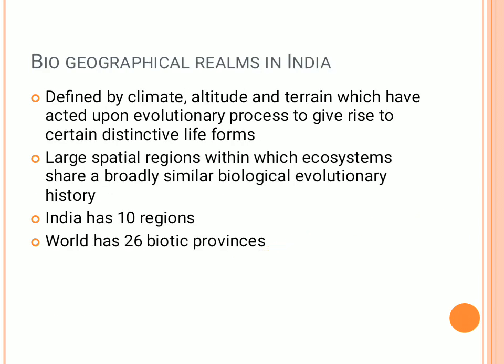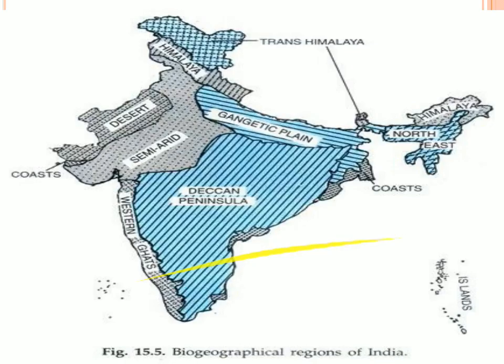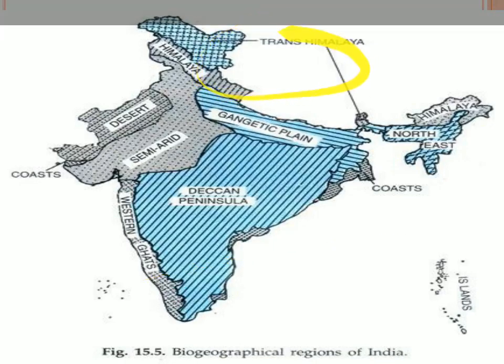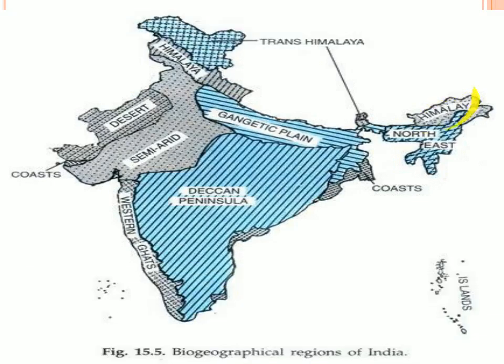Now what are the biogeographical realms in India? Biogeographical realms, bio plus geography, in the sense climate, altitude and terrain will define what kind of a realm, in the sense biome, exists in the world. India has 10 of its regions, while the world has 26 biotic provinces. In India, as we discussed, there are 10 regions, right? What are these regions? One is the Trans-Himalayans. We have Trans-Himalayans, then the Himalaya portion, Northeast, Gangetic Plain, Deccan Peninsula, semi-arid, desert, coast, Western Ghats and Eastern Ghats. So all in all, 10 portions combine to form the biogeographical regions.